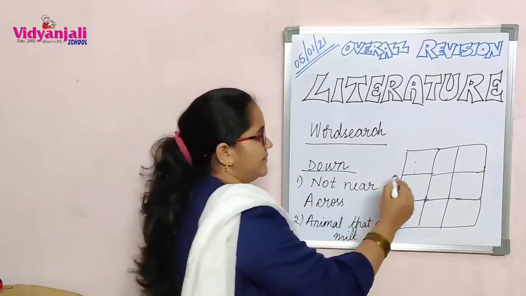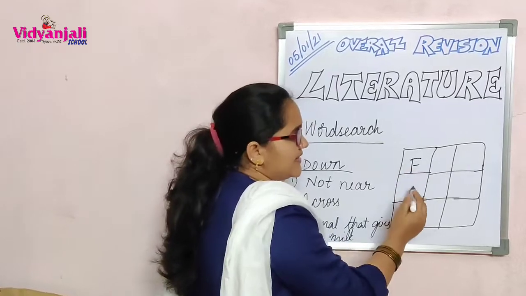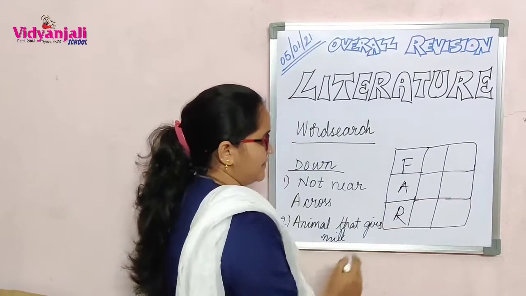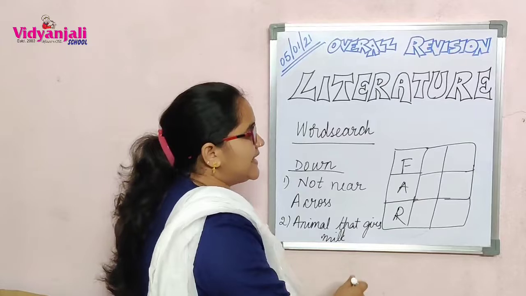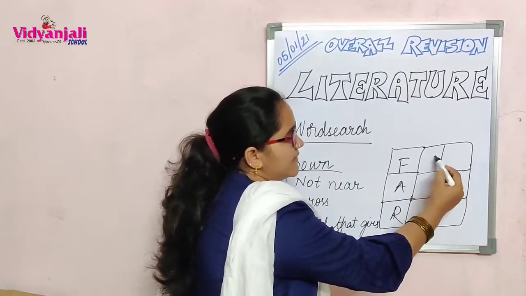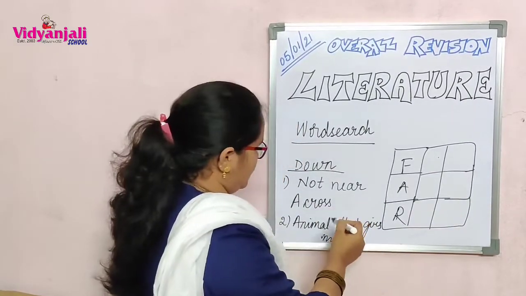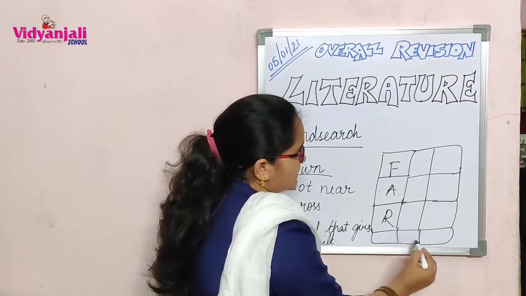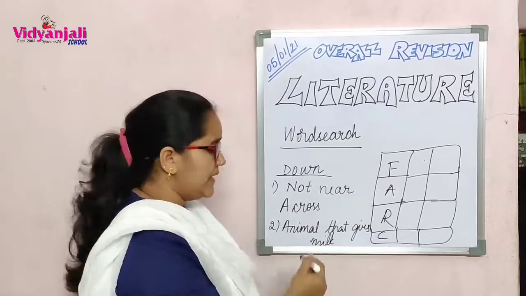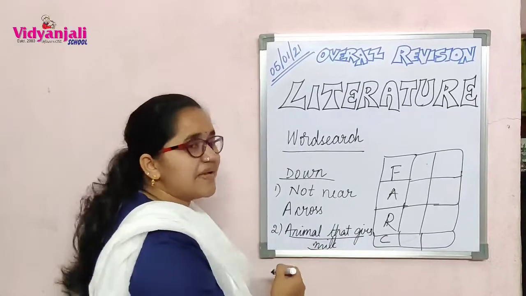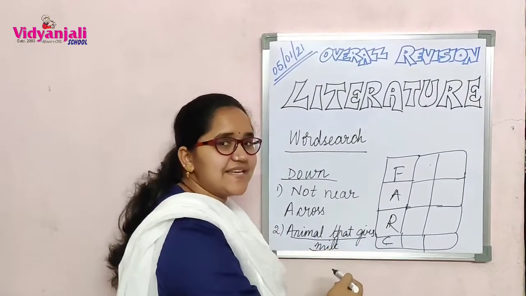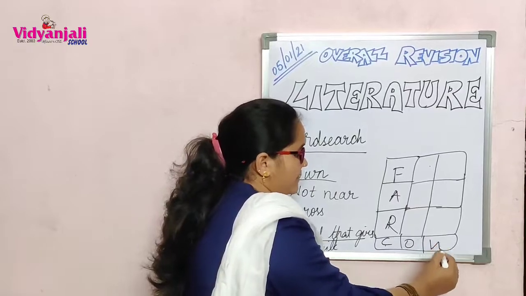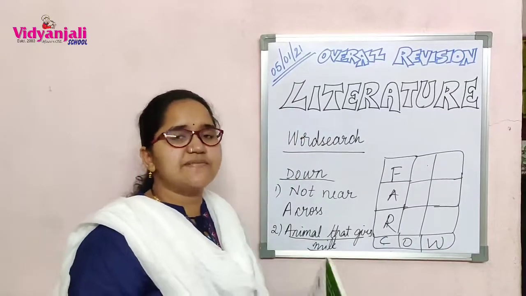Not near. Suppose one letter they will give, no? So far. Animal that gives milk. Suppose they gave C here. Then what is that? Animal that gives milk, starts with C. Cow. Like that some questions will be given.